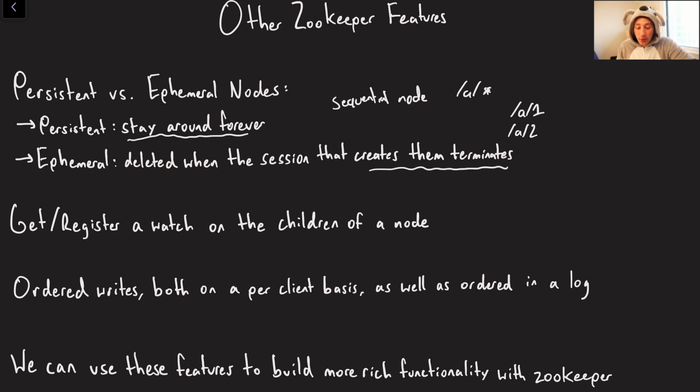You can also, like I mentioned just before, get and register watches on the children of a node. So when there's a child node added under a particular path, you can get notified of that. And pretty much everything is ordered in ZooKeeper. The ZooKeeper writes themselves are ordered via ZAB, that atomic broadcast protocol, but also every single notification that a client receives and every single operation that a client sends is also ordered.